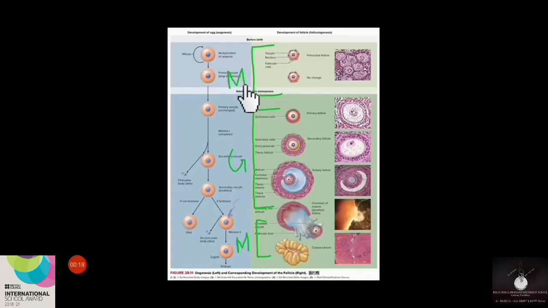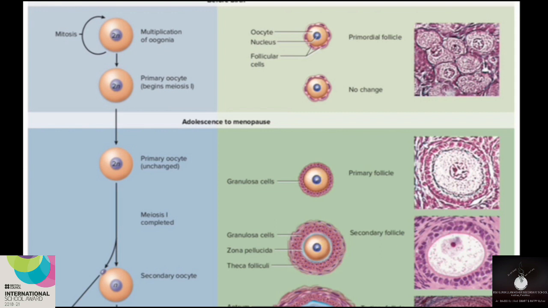Now you are watching the figure of oogenesis, and here oogenesis involves 3 main phases: multiplication phase, growth phase and maturation phase. During the multiplication phase, a large number of primordial germ cells or oogonia inside the fetal ovary will undergo a number of mitotic divisions. As a result, a large number of oogonia will form.